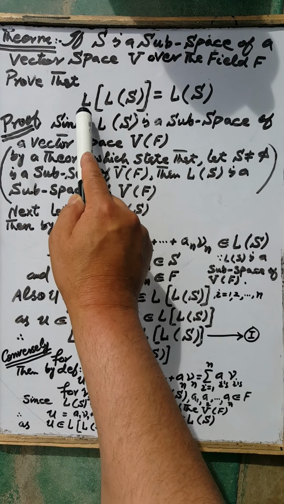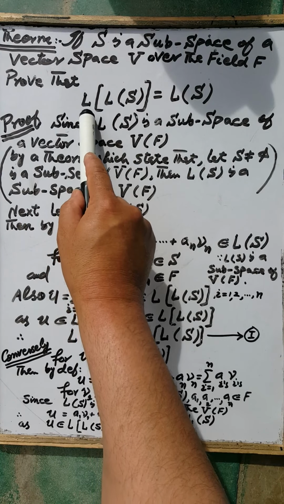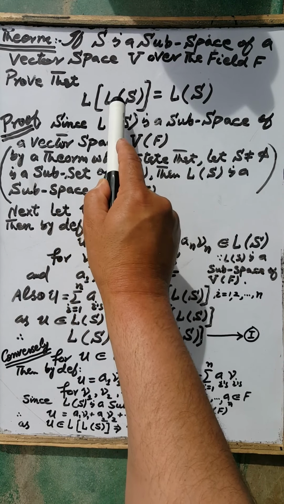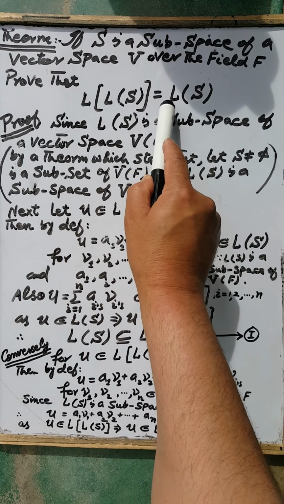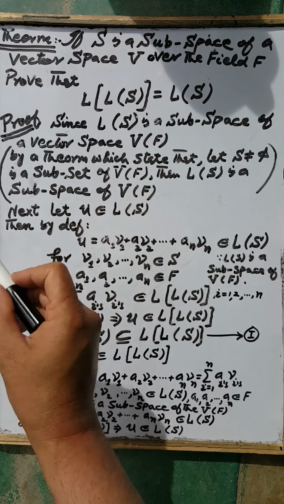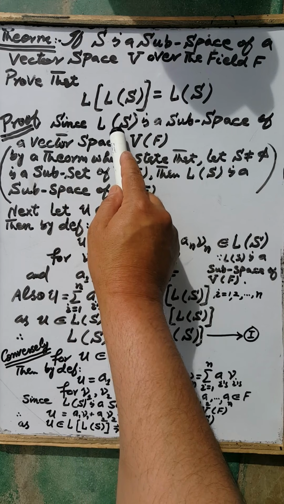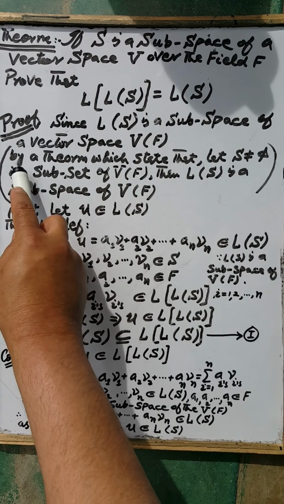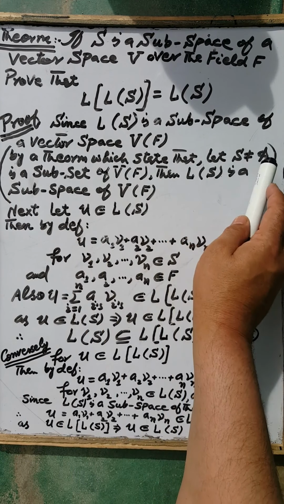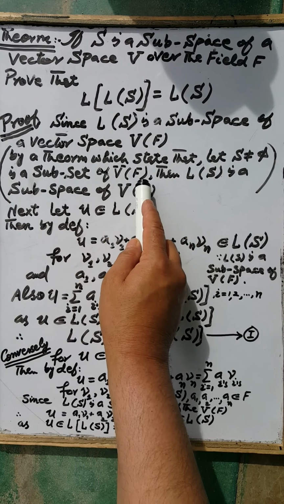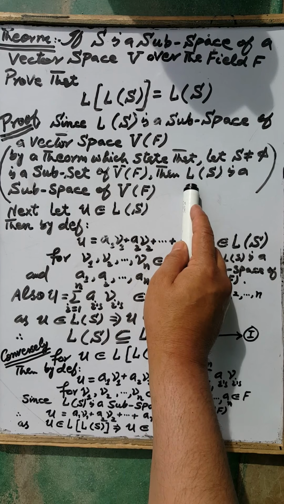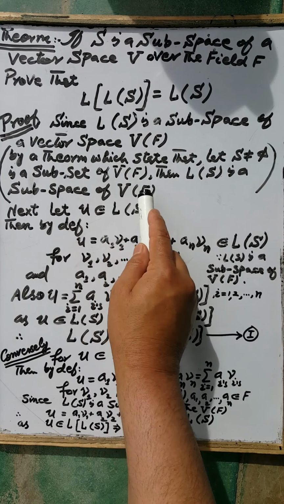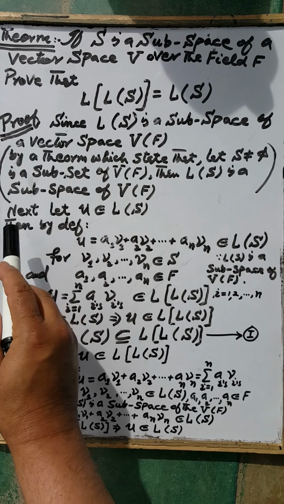Theorem: If F is a subspace of a vector space V over the field F, then prove that the linear span of the linear span of the set S is equal to the linear span of the set S. Since the linear span of the set S is a subspace of the vector space V over the field F, by a theorem which states that if S is a non-empty subset of the vector space V over the field F, then the linear span spanned by the set S is a subspace of the vector space V over the field F.